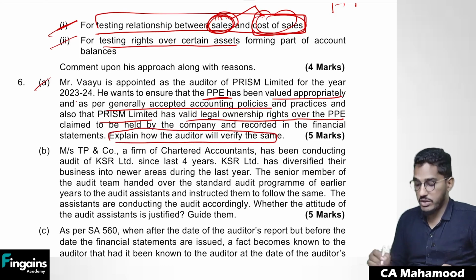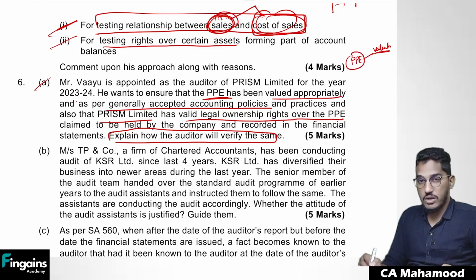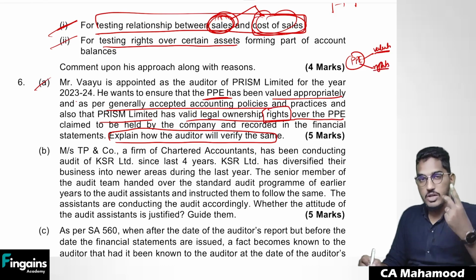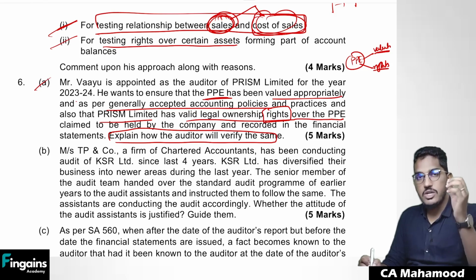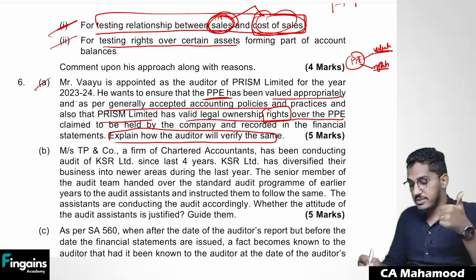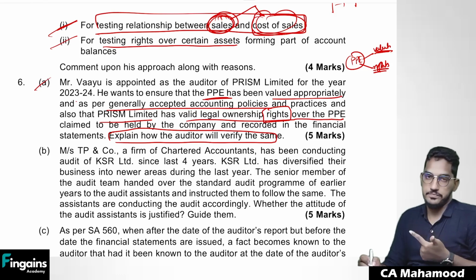Once again, a question from audit of items of financial statements. They're asking two questions. They're asking how PPE will be verified regarding the valuation assertion, whether PPE are shown at the correct amount or not, how you can verify the valuation assertion. At the same time, they're also asking how we can verify rights for PPE. So once again, from audit of items of the financial statements, a straightforward question, 5 marks. So you have to open that PPE question. You have to write about verification of the valuation assertion and verification of the rights assertion.